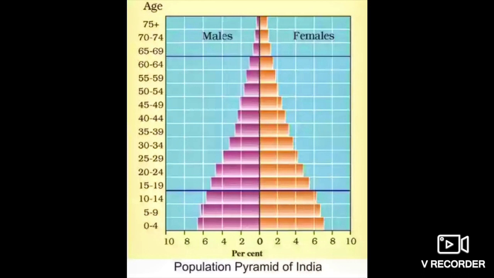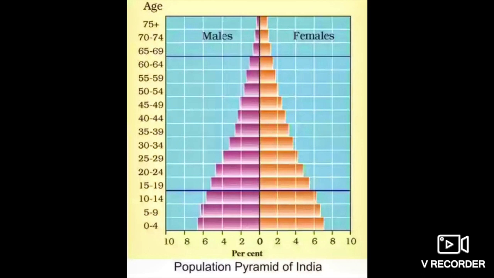Now here you can see as we move up, the pyramid is not narrowing so much. It is not having that sort of curve which Kenya has, isn't it? So it is broadened from the middle also, right?